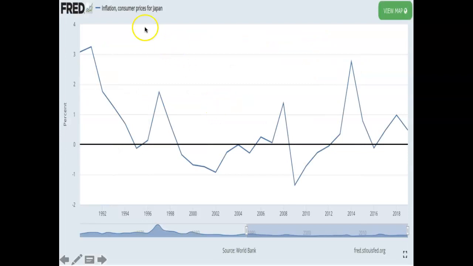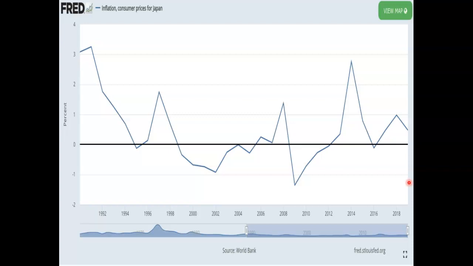If you're looking at the inflation rate for Japan from 1995 to roughly 2012, in 1995 they actually had small periods of deflation. From 1999 till 2012, they actually had rates of deflation, where the price level in the country was falling consistently. Now, the major cause of Japan's deflation, and the major cause of any deflation, is money supply. In Japan, money supply grew at a very, very slow rate.